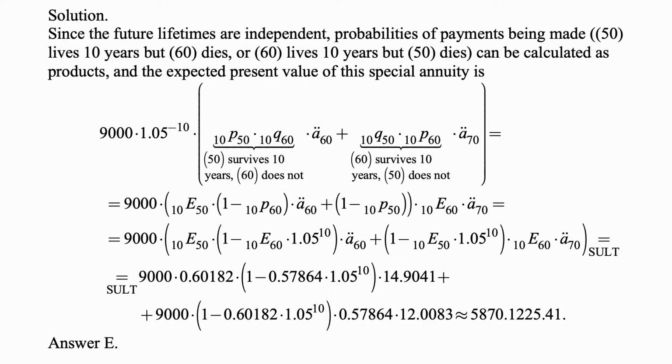Why am I doing this weird thing with 10E50 and 10E60? Because those two are given in the SULT table.